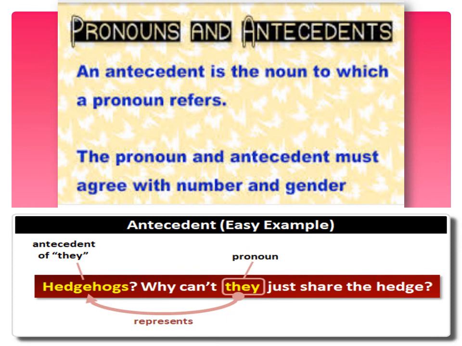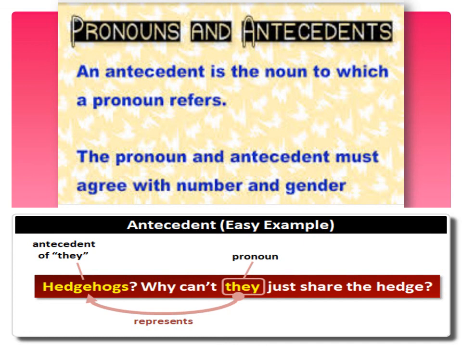Now we come to pronouns and antecedents. An antecedent is the noun to which a pronoun refers. A pronoun and antecedent must agree in number and gender. So antecedent is nothing but the noun that is present in the sentence for which a pronoun is used, and there should be an agreement between the pronoun and the noun according to number and gender. Means if the noun is plural, then the pronoun that is used for that noun should also be plural.